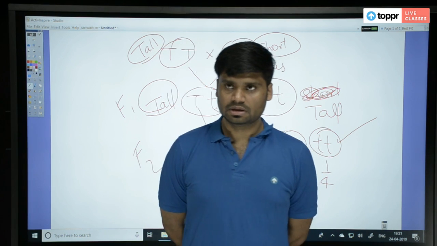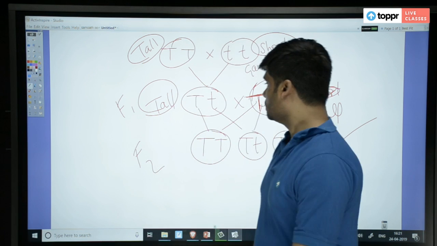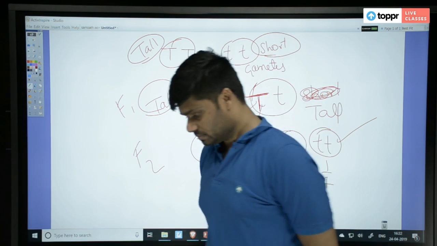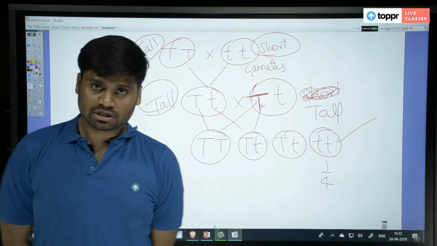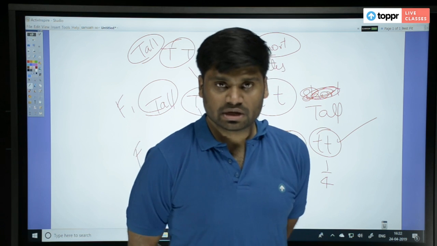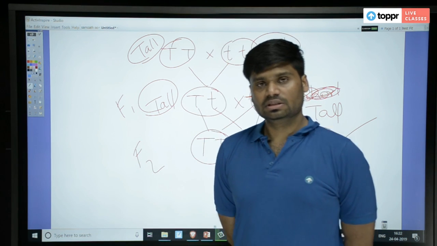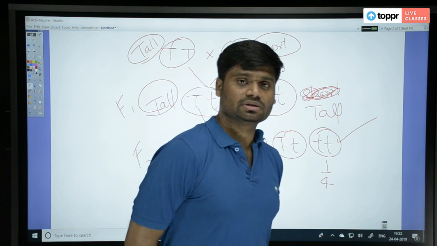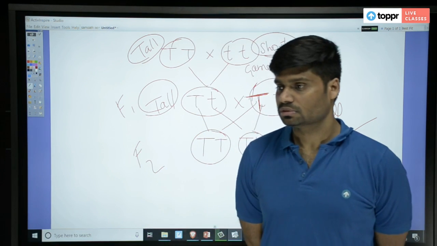Can you say? Options will be by looking at the tall plants in the F1 generation, by looking at the tall plants in the F2 generation, by looking at the short plants in the F1 generation, by looking at the short plants in the F2 generation. Now tell me the answer.